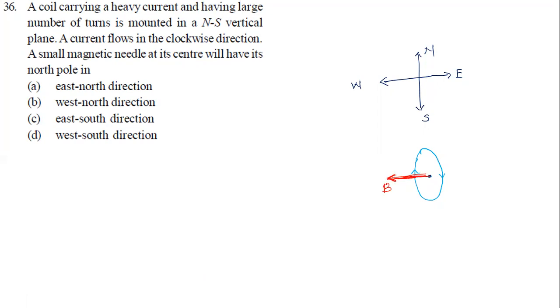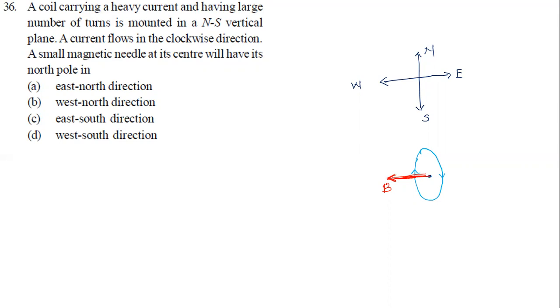That is the direction of magnetic field due to a coil. You need to imagine. Using your right hand rule, if you hold your fingers so that they indicate the direction of current, then the thumb will indicate the direction of magnetic field. It will be towards your left now. Towards your left. Now, what is the direction of magnetic field due to Earth?